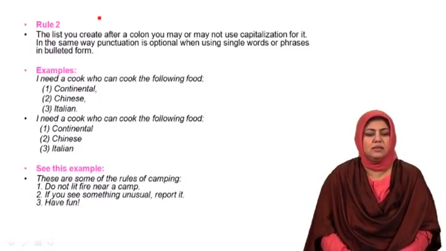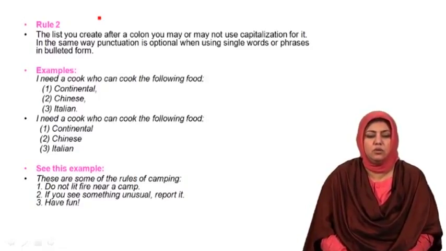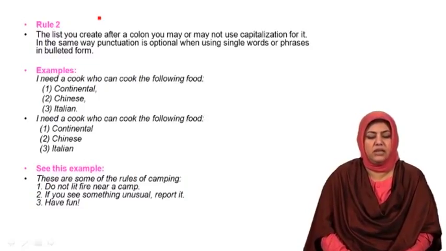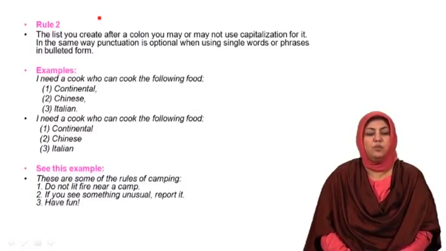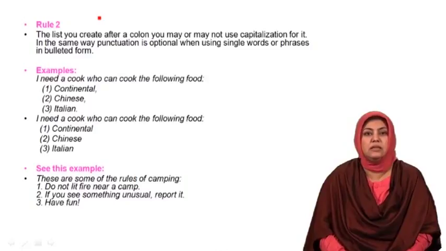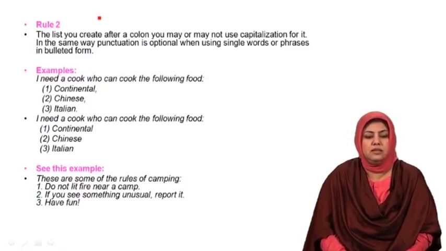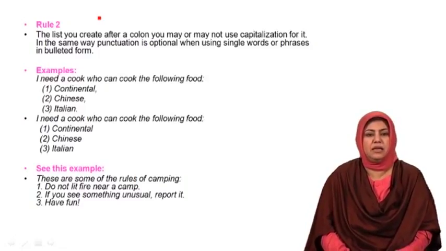Example number 1 is, I need a cook who can cook the following food: 1 continental, 2 Chinese, 3 Italian. Please notice the use of capitalization in the case of this example. C for continental and Chinese both is capitalized.